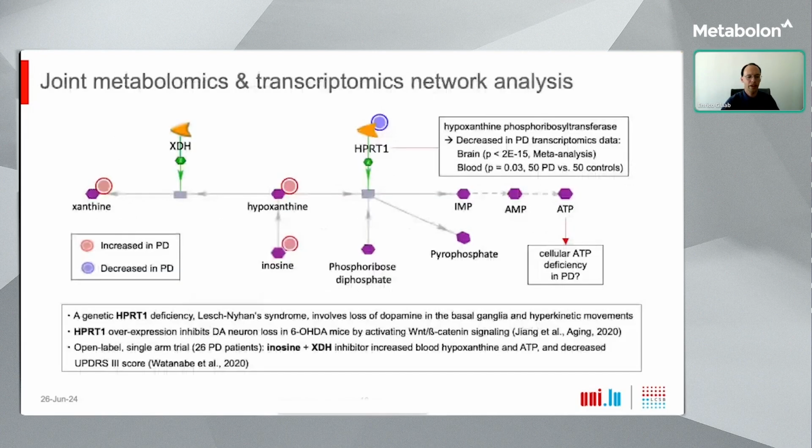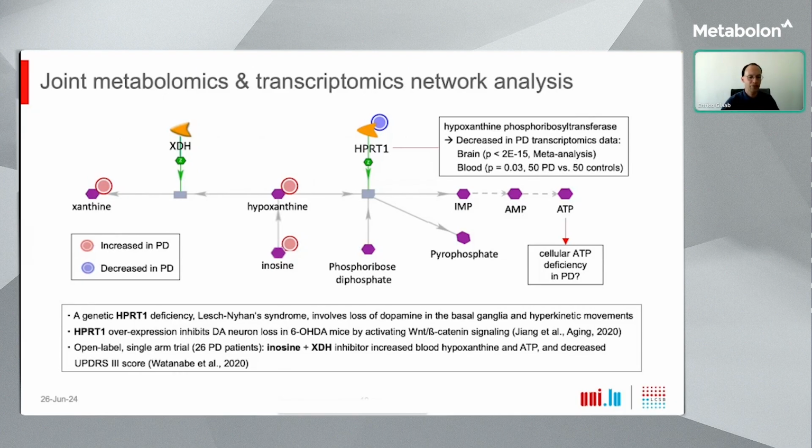In order to better understand the mechanisms and effects of xanthine changes in our data, as a next step, we performed an integrated metabolomics and transcriptomics network analysis. In particular, we complemented the metabolomics data by the analysis of both blood and brain transcriptomics data from Parkinson case-control studies to identify enzymes with expression changes that are associated with significant metabolites in our data.